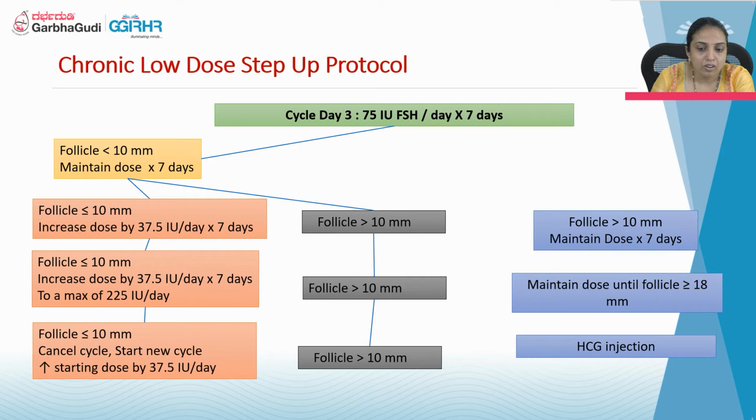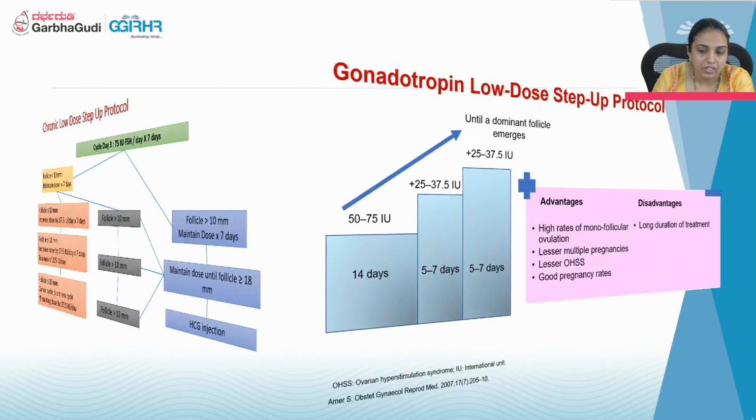Suppose by giving for 7 days there is no response, you give for another 7 days. So after giving for 14 days, if the follicle size is more than 10, maintain the same dose, do the follicular monitoring and continue. In the third scenario, if after giving for 7 days the follicular growth is good, maintain the same dose until the follicle is more than 18 and give the HCG injection.